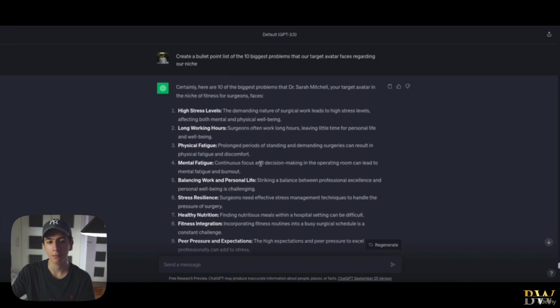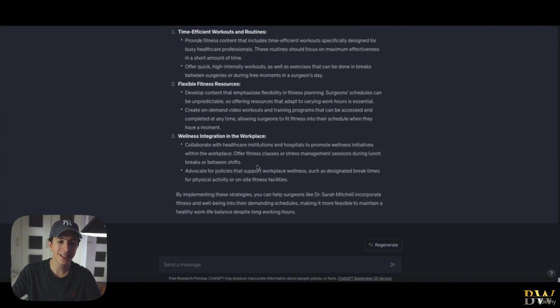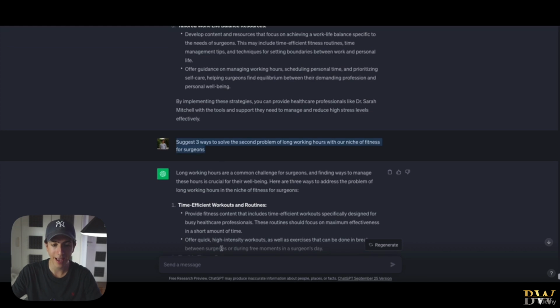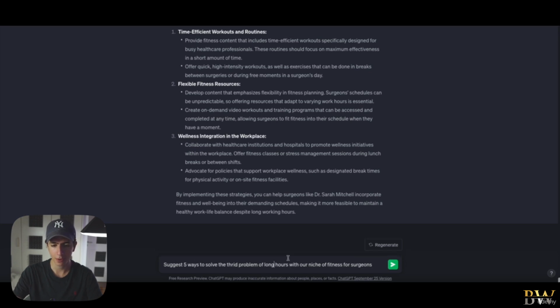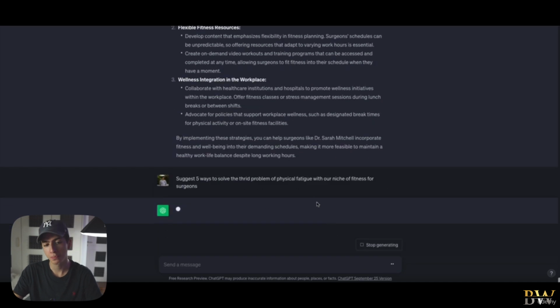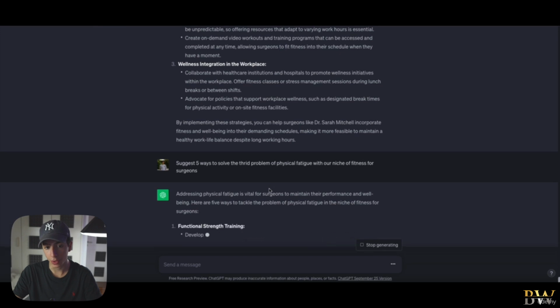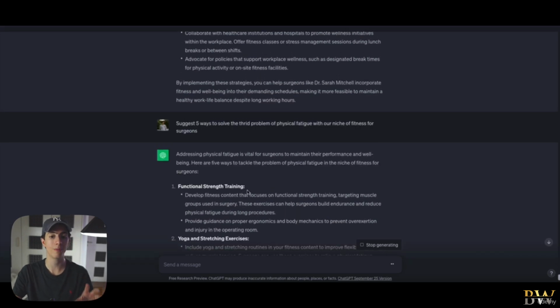Let's move to the next problem, which would be physical fatigue. In this case, we obviously have a lot of solutions to the physical fatigue part, because fitness helps with physical fatigue. So let's say suggest 5 ways to solve the third problem of physical fatigue with our niche of fitness for surgeons. Let's see, 5 ways now, not 3. Addressing physical fatigue is vital for surgeons to maintain their performance and well-being. Here are 5 ways to tackle the problem of physical fatigue in the niche of fitness for surgeons.